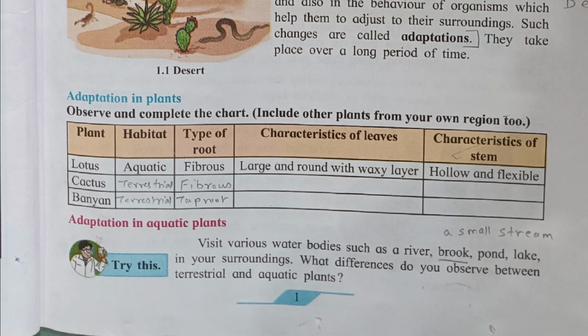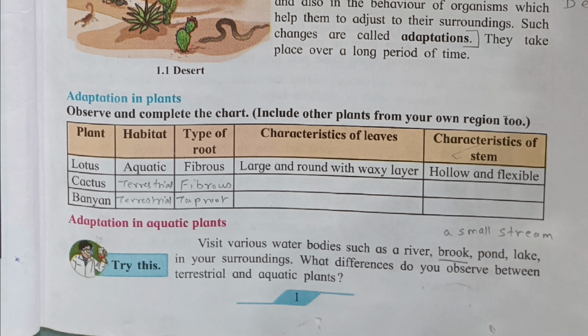Banyan. Habitat: terrestrial. Type of root: taproot. Characteristic of leaves: large, leathery, glossy, green and elliptical in shape. Characteristic of stem: strong and heavy stem.